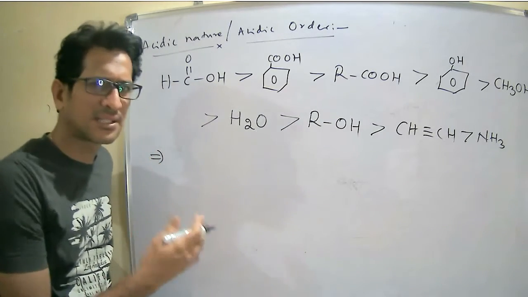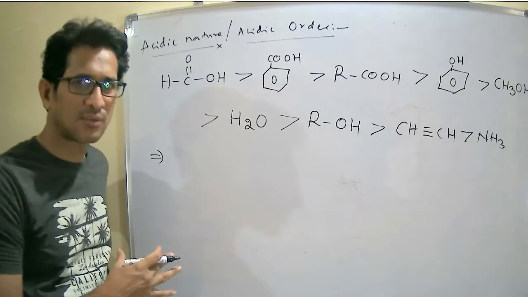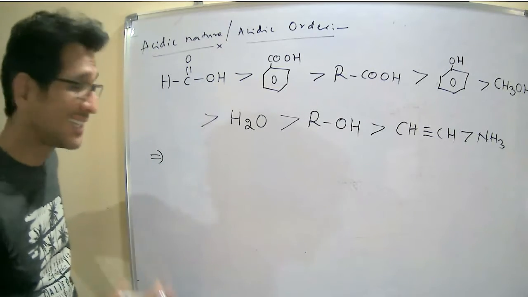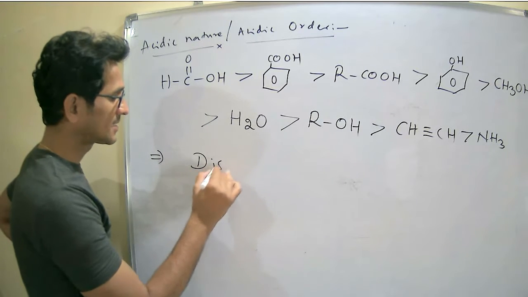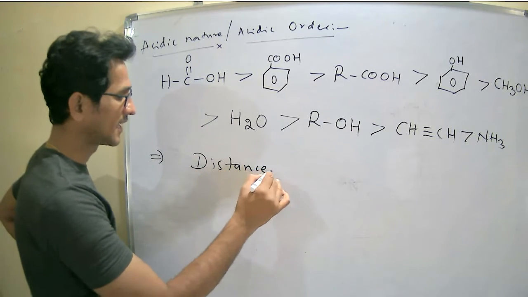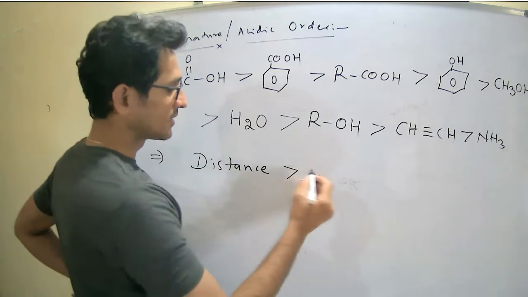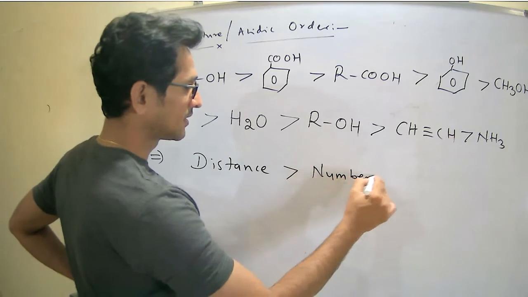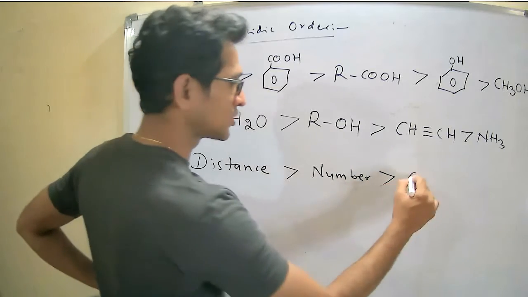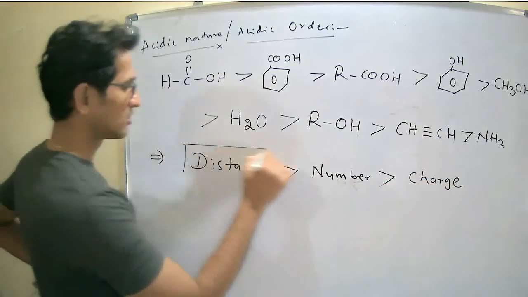If all factors are working under the same conditions, then distance is dominated by number, and number is dominated by charge.